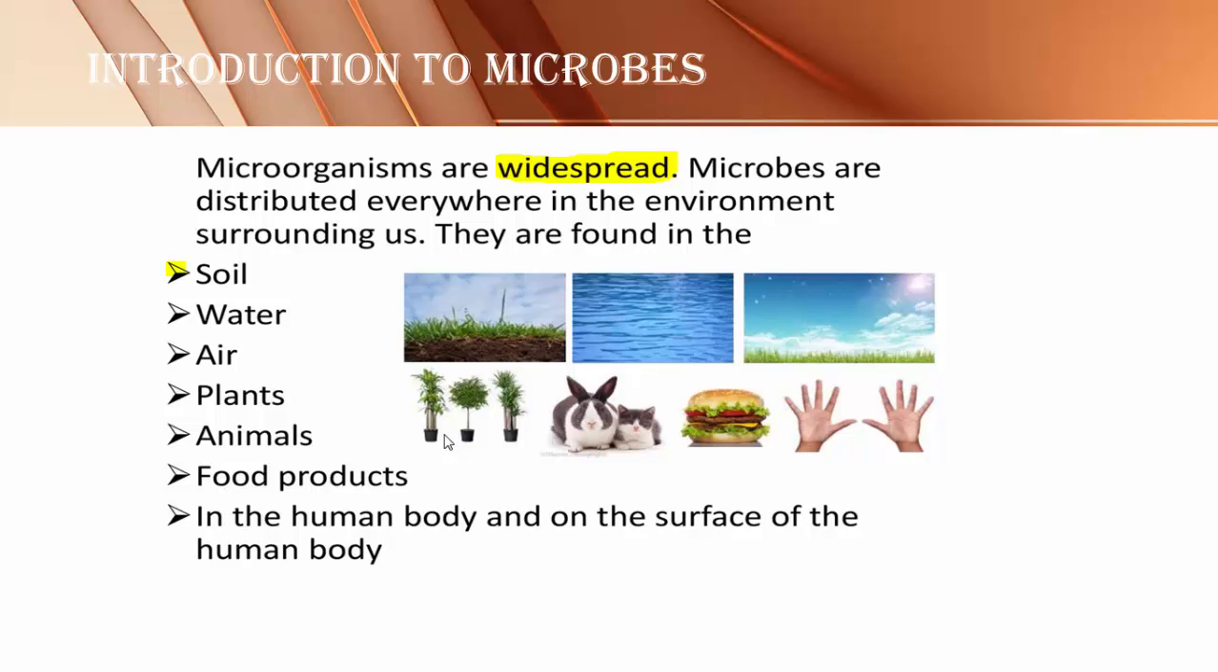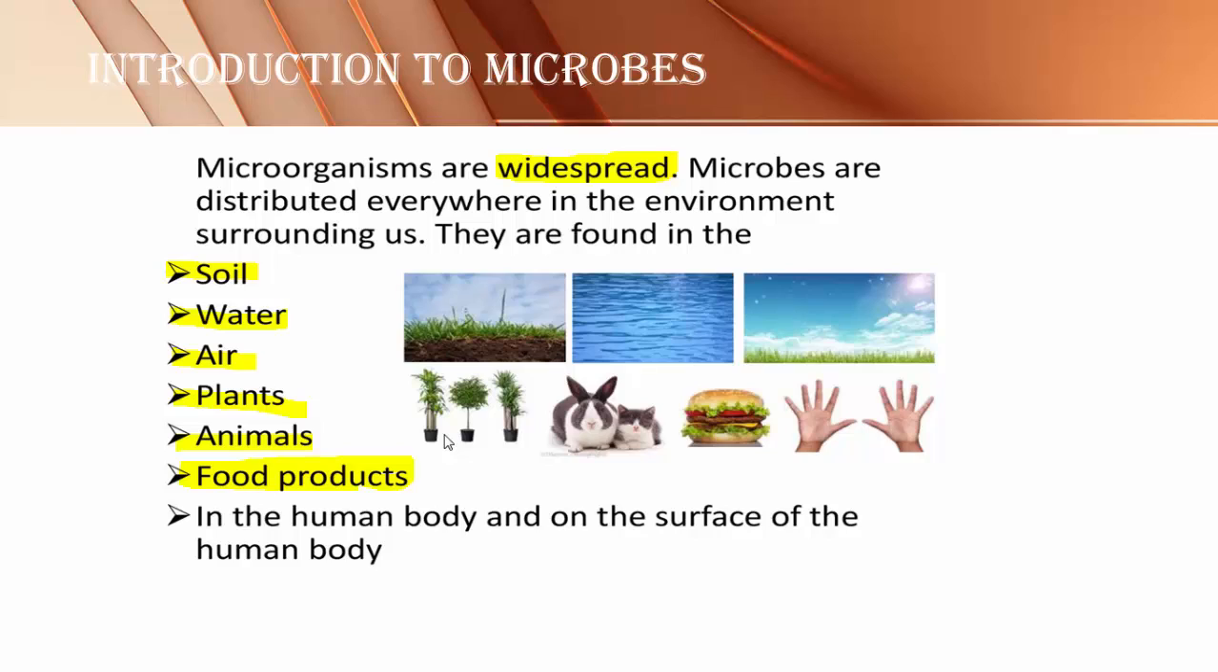The microbes are present in the soil. Microbes are present in the water. Microbes are present in the air. Because of that only, contaminated air and contaminated water are able to cause many diseases in humans and other organisms. Microbes are present on the plants, microbes are present on the animals, even they grow on food products.